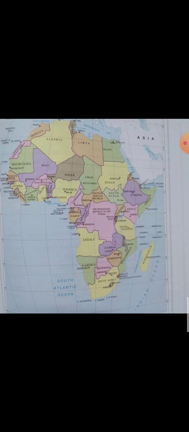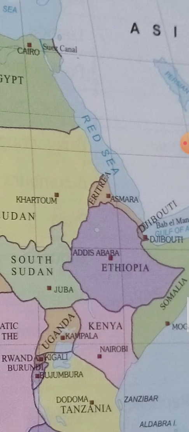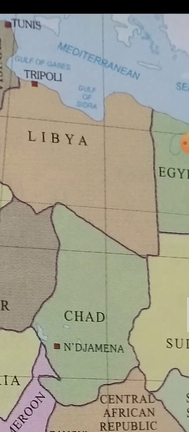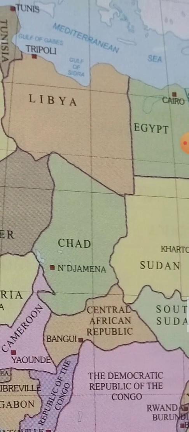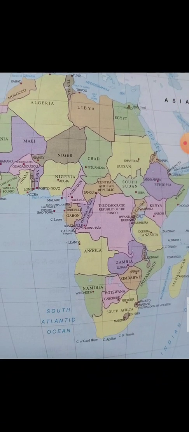Here the Mediterranean Sea is in the north, the Red Sea in the northeast, the Indian Ocean in the east, and the Atlantic Ocean in the west. Africa is separated from Europe by the Mediterranean Sea and from Asia by the Red Sea. Here you see the Red Sea separating Africa and Asia, and on the northern side the Mediterranean Sea separating Europe and Africa.